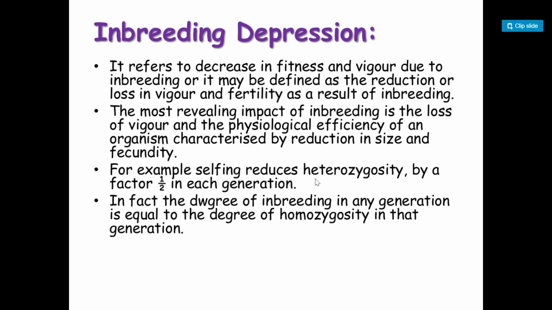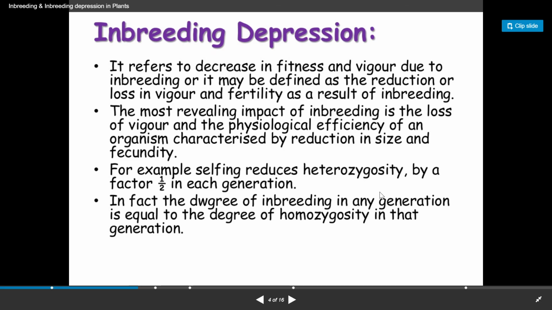So the fact is that the degree of inbreeding in any generation is equal to the degree of homozygosity in that generation. If you remember that, it is very important again. The degree of inbreeding will be equal to the degree of homozygosity. That means every time we go for inbreeding, the homozygous proportion or the homozygous trait will go on increasing and heterozygosity will be reduced, and due to that genetic variations will not occur, which is not good for a particular population. I hope you have understood what inbreeding is now.